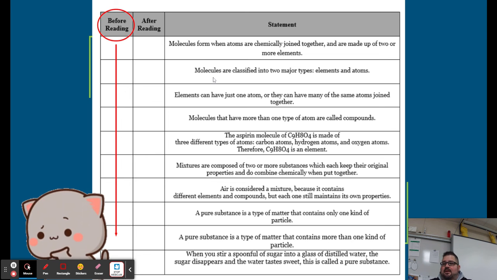So, for example, here: molecules are classified into two major types, elements and atoms. If this is a false statement, you would mark it false, and then you would go in and change it. So, for example, you'd cross out two and write three. I'm just making this up, so that's not a correct statement, but you just need to make sure to cross it out and make that statement true.